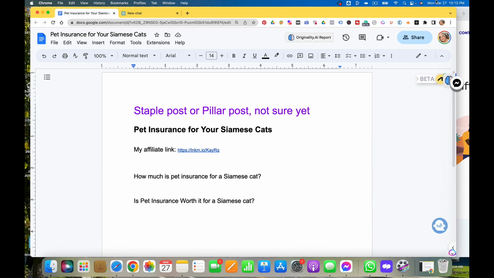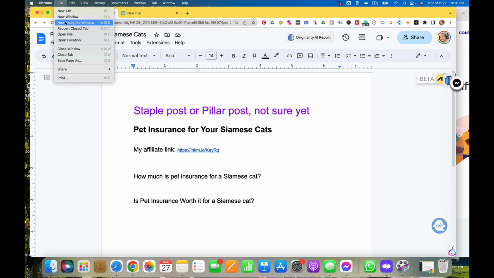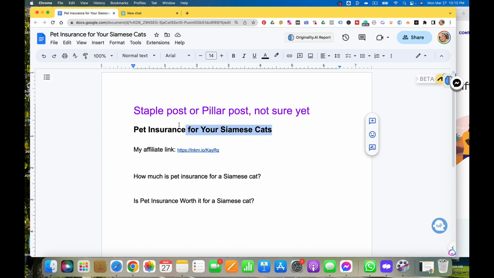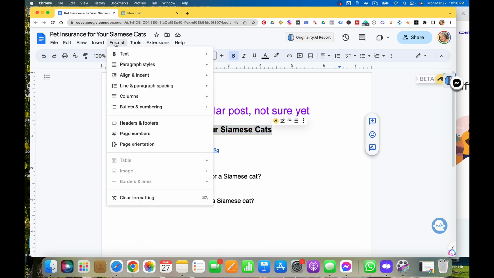So let's go here. Two of the keywords. So what I did was I wanted to go and find some headers. My H1 header is going to be pet insurance for your Siamese cats, and I might change it to be a better title later, but for right now we can go ahead and use that one.